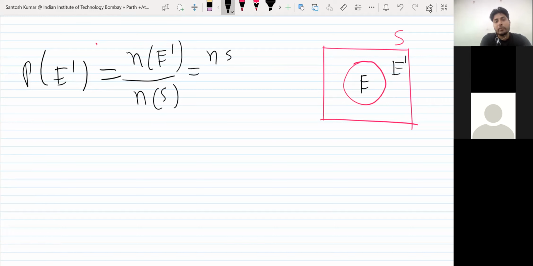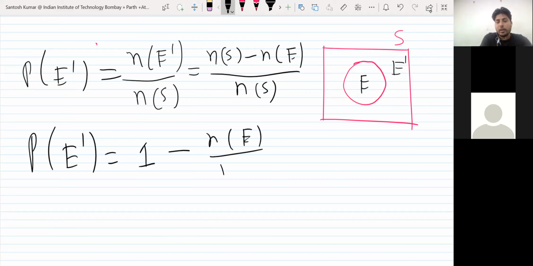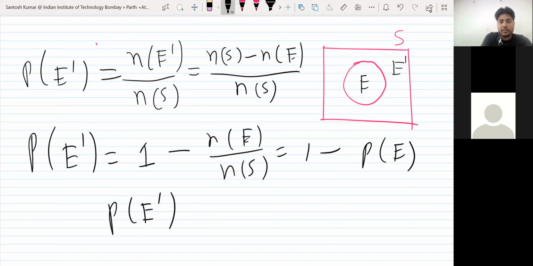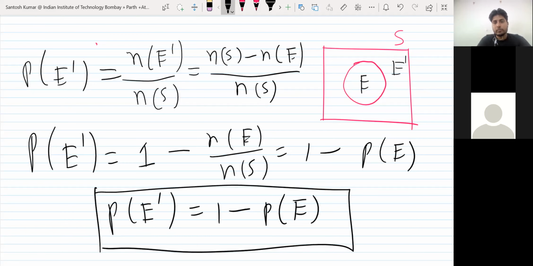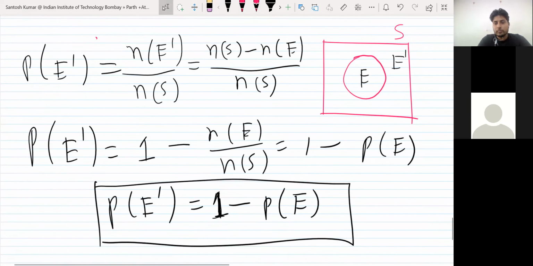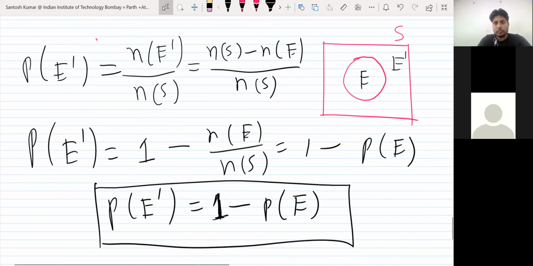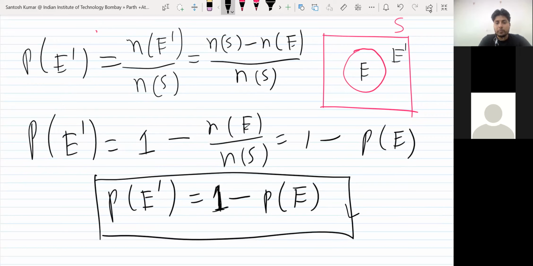And the number of elements in E dash is the number of elements in sample space minus the number of elements in E, upon the number of elements in S. So if you divide it, you get the number of elements in S upon the number of elements in S, minus the number of elements in E upon the number of elements in S. That is 1 minus probability of E. So probability of E dash is 1 minus probability of E. Okay, so that is one formula you know.